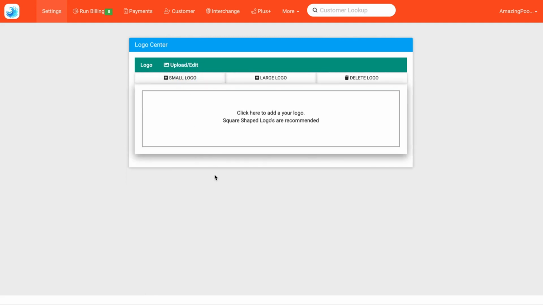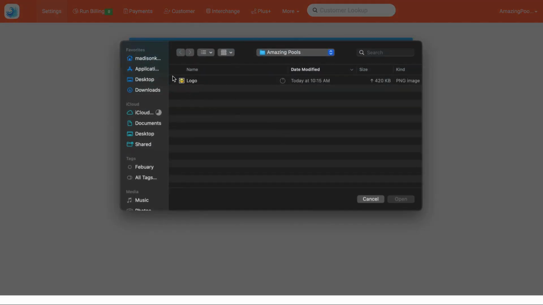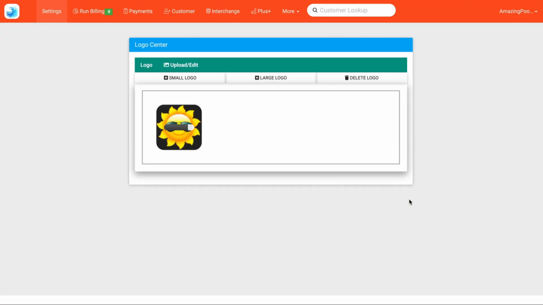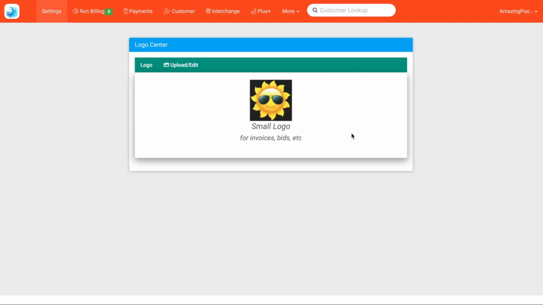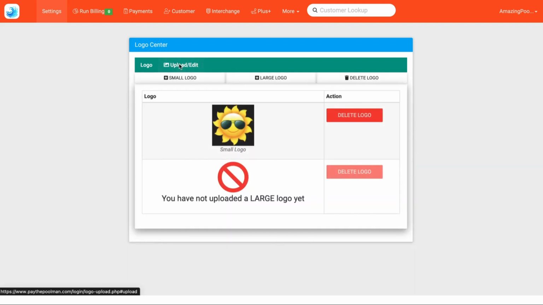We'll click Small Logo and then choose from our options. We'll choose the file we want and we will see that load here. And it'll give us a little successful box and then repopulate us to this screen here. Then we can click Upload and Edit.